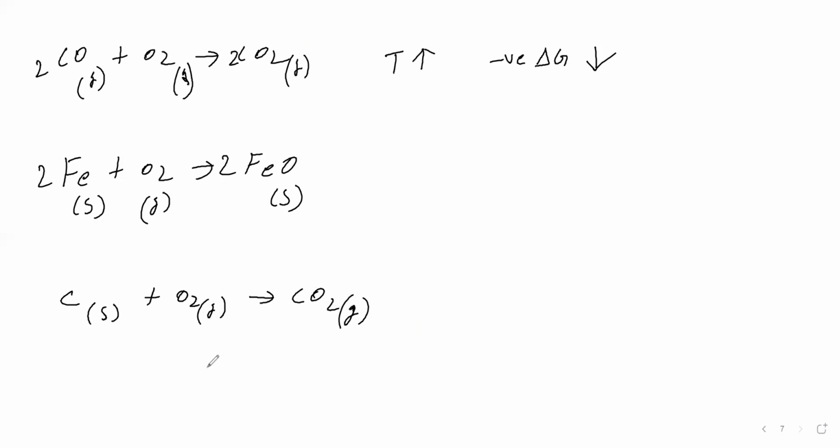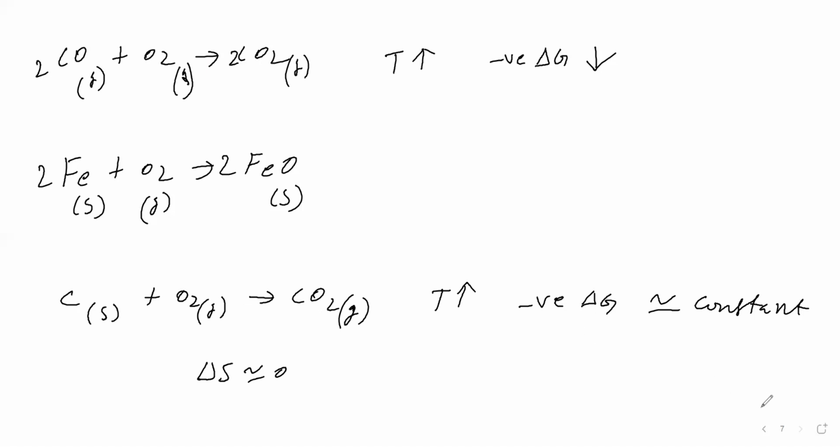Therefore, delta S is nearly 0, because solid means delta S is low. So on rising the temperature, the negative value of delta G is almost constant here. We will not get a positive slope here.